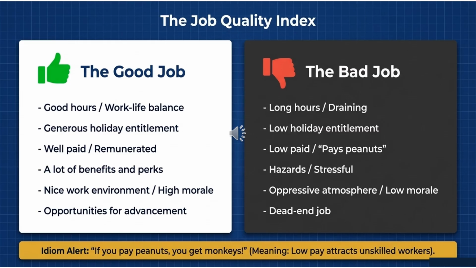These conditions make workers feel more satisfied, motivated, and comfortable. A bad job may include long hours, low holiday entitlement, low pay, stress, a negative atmosphere, few opportunities for growth. This slide is useful because it teaches students to evaluate jobs, not only identify them. For example, 2 jobs may both be legal and respectable, but one may offer better conditions than the other. Students learn to compare jobs and explain why one job may be better or worse.